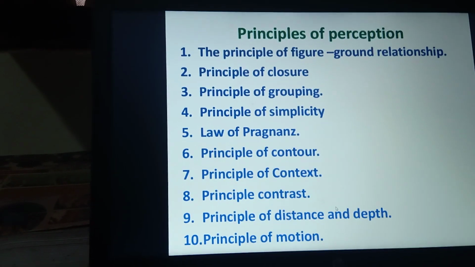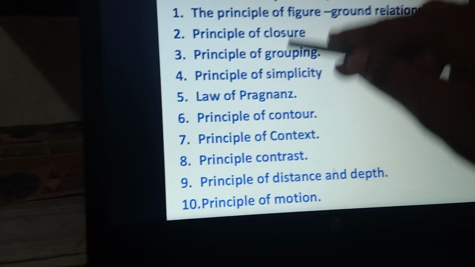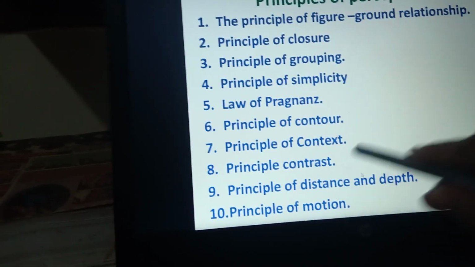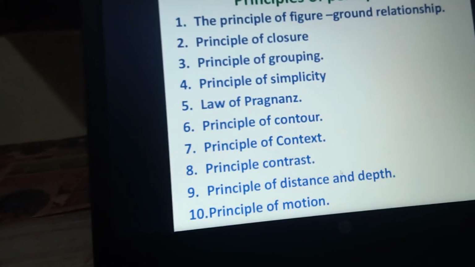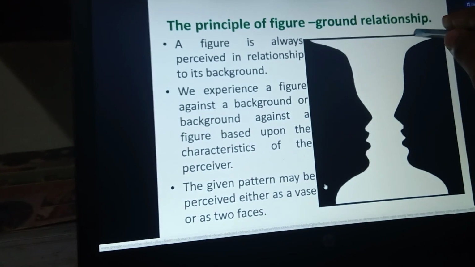Okay, and a very important unit also. So what is the first one? These are the 10 types of the principles of perception. One by one we'll go through them, and the first one is the principle of figure-ground relationship.